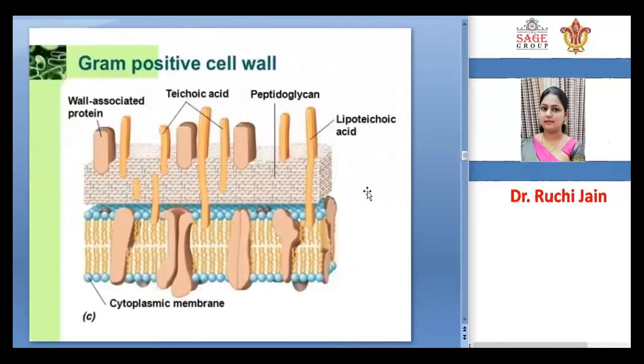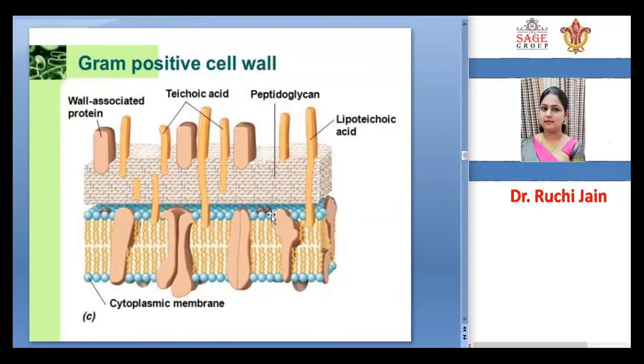This is the gram-positive cell wall, in which you can see the peptidoglycan layer, teichoic acid, and a lipid layer which is attached to the teichoic acid. Teichoic acids are there and wall-associated proteins are there, and this is the cytoplasmic membrane.